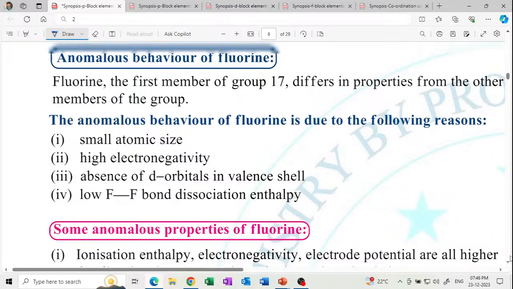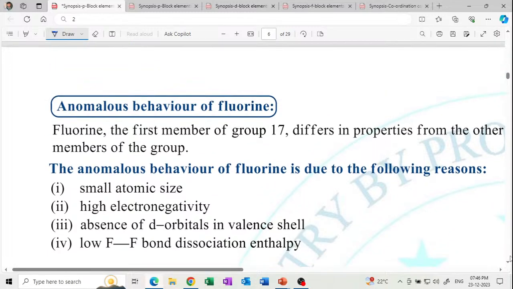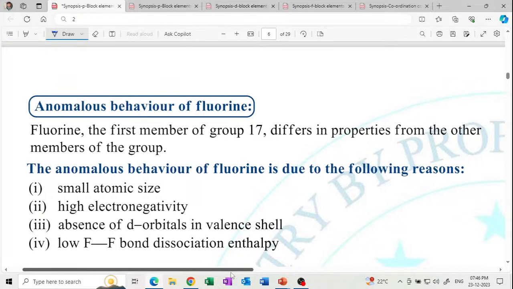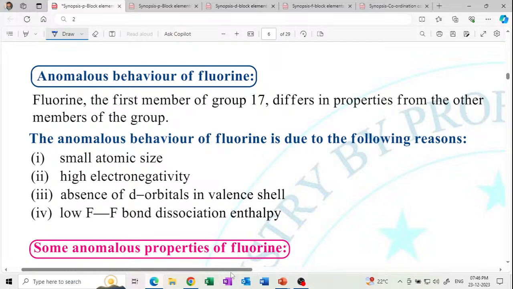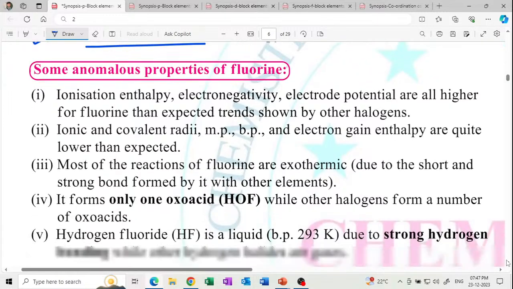Anomalous behavior. Why does fluorine show anomalous behavior? Because of these reasons: the small atomic size, high electronegativity, absence of d orbital, and the low F-F bond dissociation enthalpy. Because of these reasons, fluorine shows anomalous behavior. Get it? This is the reason actually. And these are some anomalous properties of fluorine.